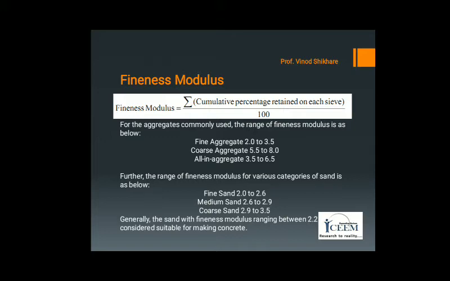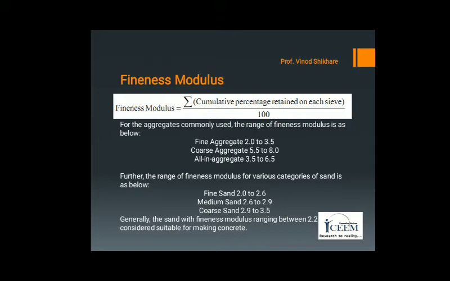First of all, what is meant by fineness modulus? The fineness modulus is a numerical index which gives a general idea about the coarseness, that is, the mean size of aggregates, but does not provide any information regarding particle size distribution in the sample of aggregate.